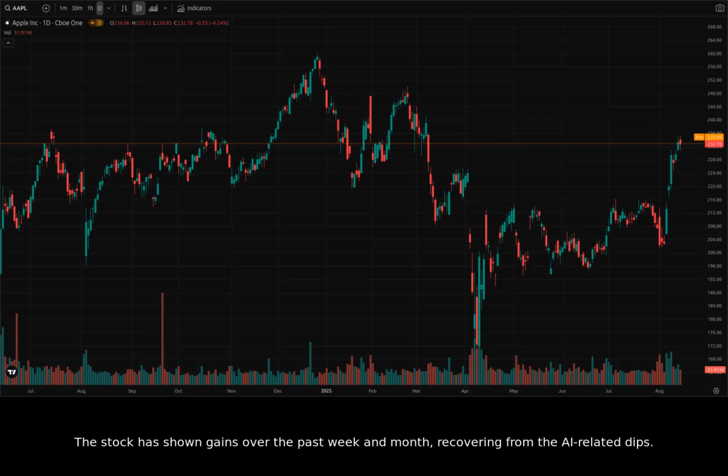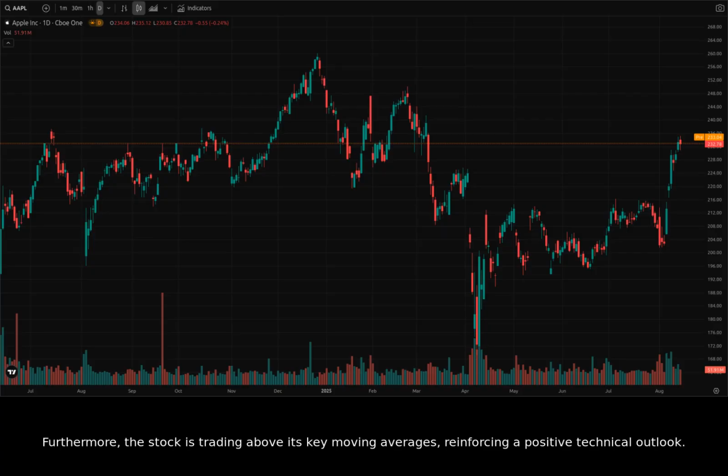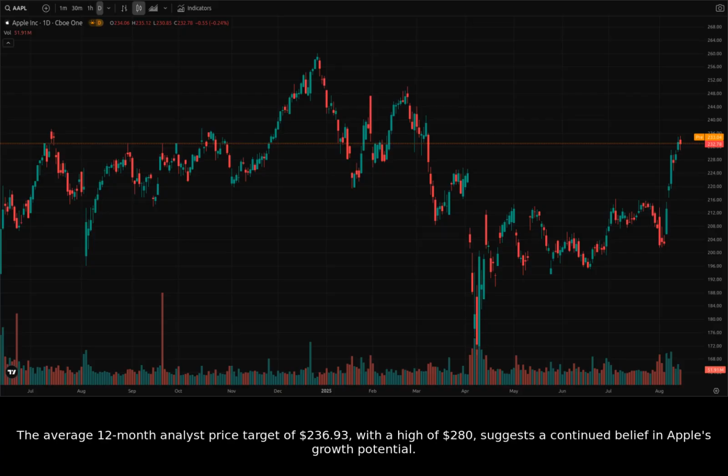The stock has shown gains over the past week and month, recovering from the AI-related dips. The bullish case hinges on Apple's long-term investments in U.S. manufacturing, potentially avoiding tariffs, and strong iPhone demand forecasts. Furthermore, the stock is trading above its key moving averages, reinforcing a positive technical outlook. The average 12-month analyst price target of $236.93, with a high of $280, suggests a continued belief in Apple's growth potential.